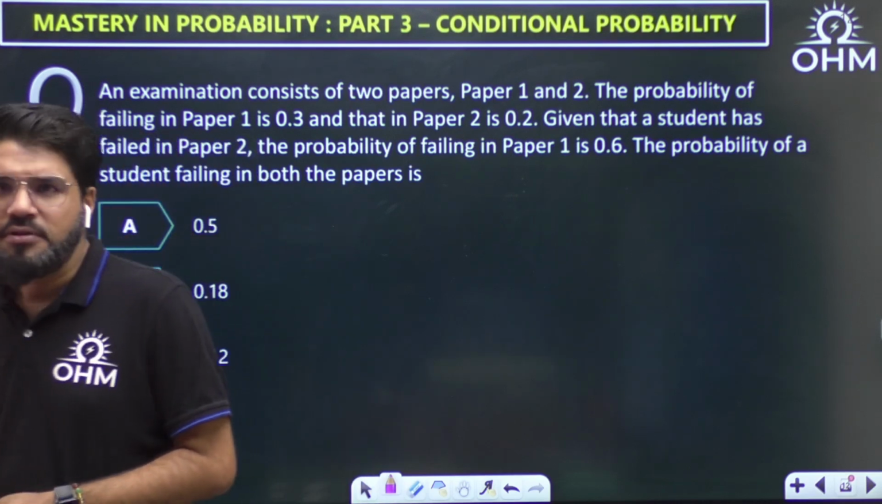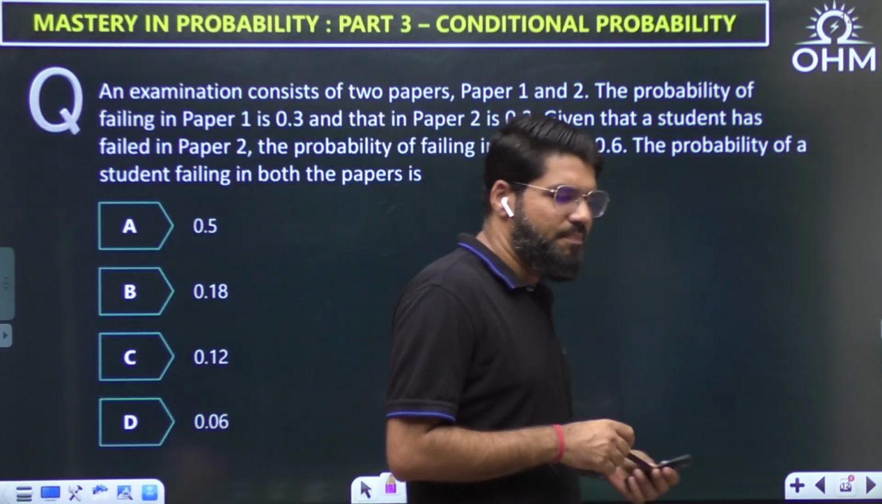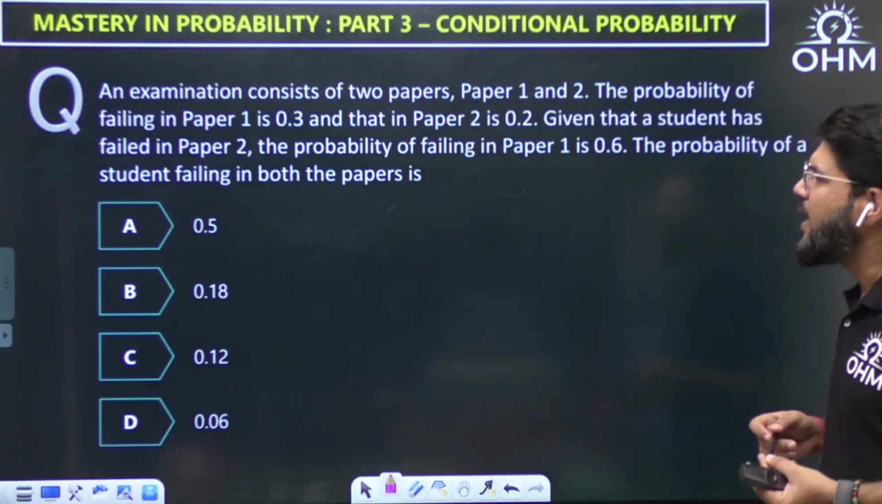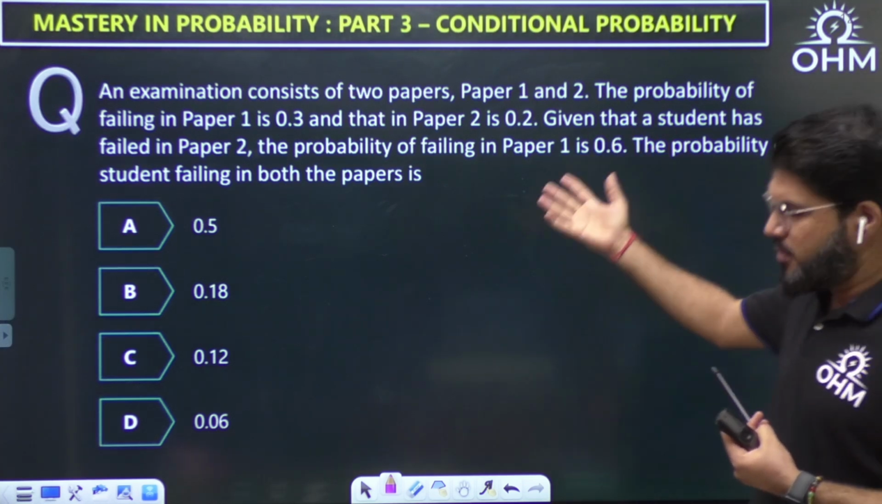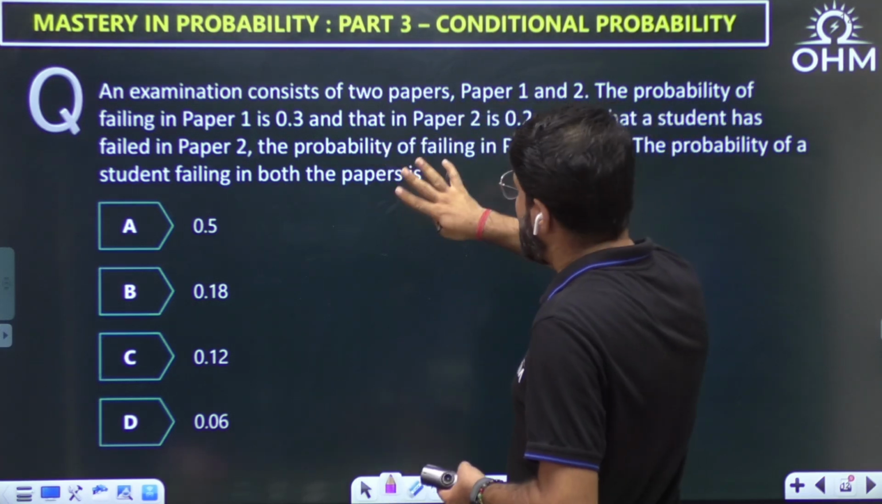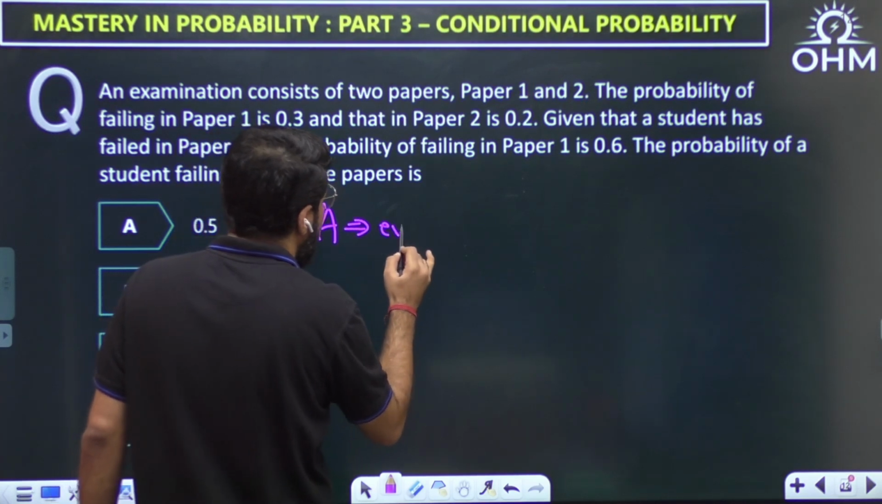Have a look into it. An examination consists of two papers, paper 1 and paper 2. Probability of failing in paper 1 is 0.3 and that in paper 2 is 0.2. Given that a student has failed in paper 2, some event is given. But initially we are talking about probability of failing in paper 1 and paper 2. So let me define it as event A.